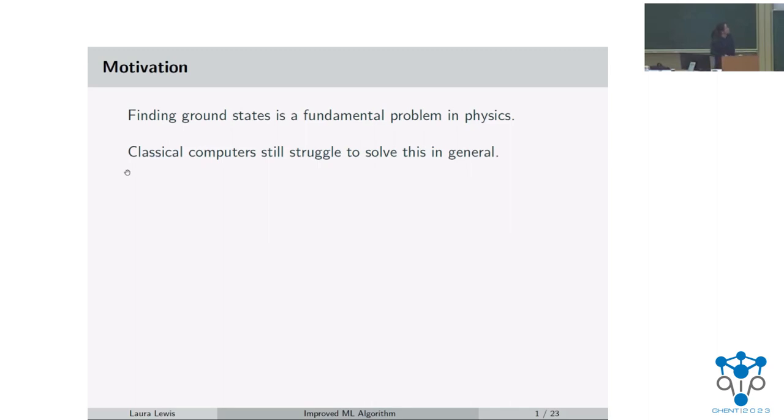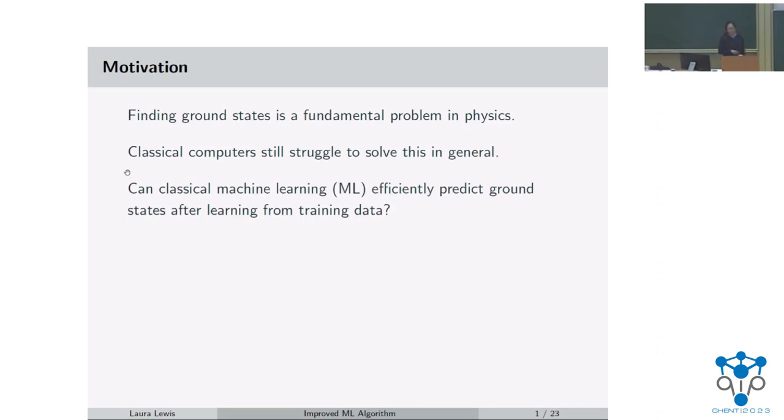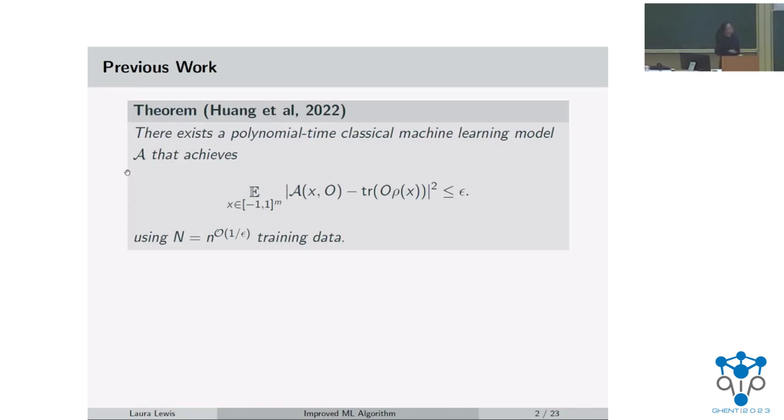So then this raises the question, can classical machine learning algorithms efficiently predict ground states after learning from some amount of data? So does this training data, which are examples given to the algorithm, somehow help to make this problem easier? And at last year's QIP, Robert presented this result, which says that there does indeed exist a machine learning model that achieves this average prediction error of at most epsilon for predicting this ground state property, which I have here is trace O rho of x, and I'll talk about that some more later.